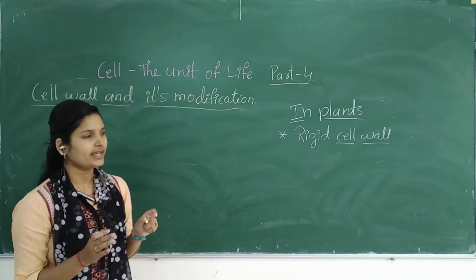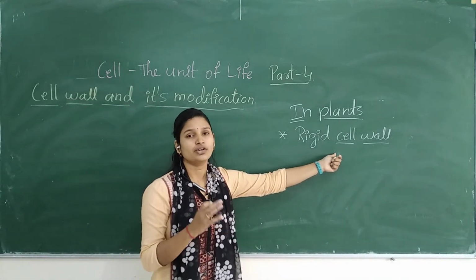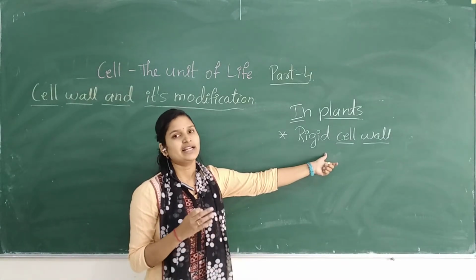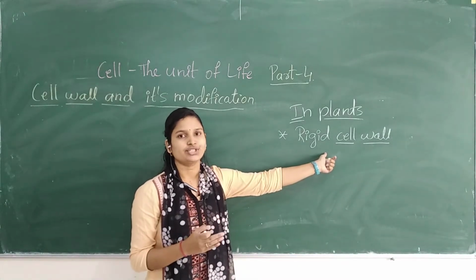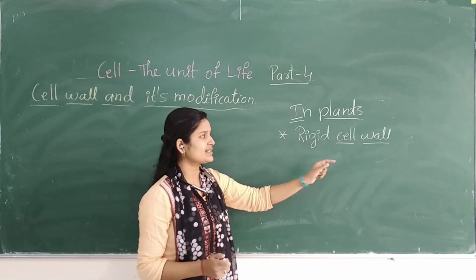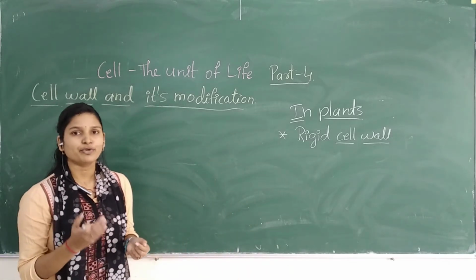Because of this cell wall, a hard, rigid structure is provided for the plant cell, so that it can get better, strong protection.